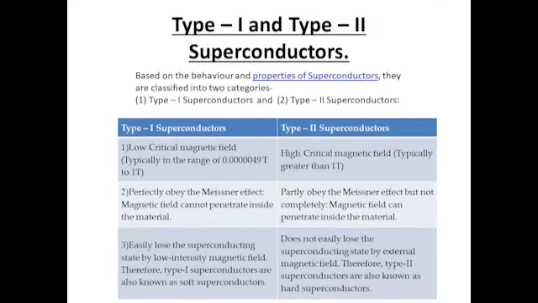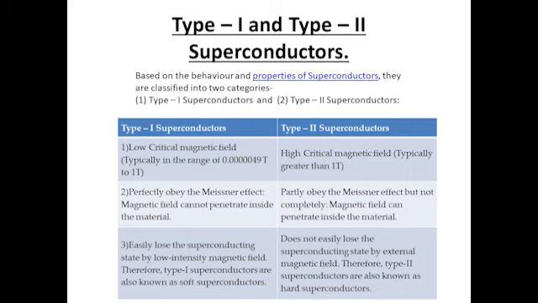Based on the behavior of a superconductor in a magnetic field, there are two types of superconductors, type 1 and type 2. In type 1, there is only one critical magnetic field. It is very sharp. That is, below the critical magnetic field Hc, it is in the superconducting state, and above Hc, it is in the normal state.